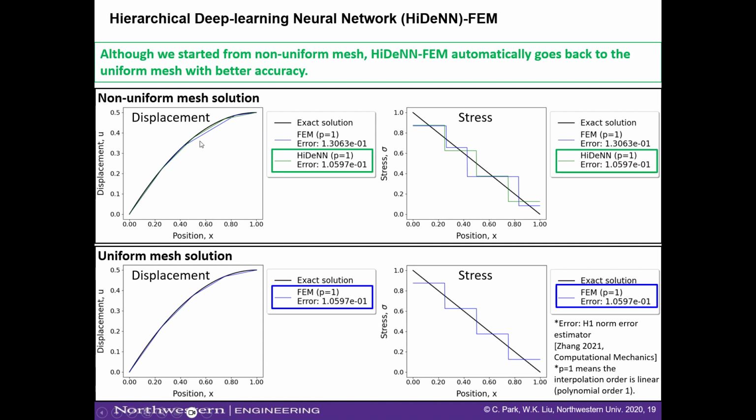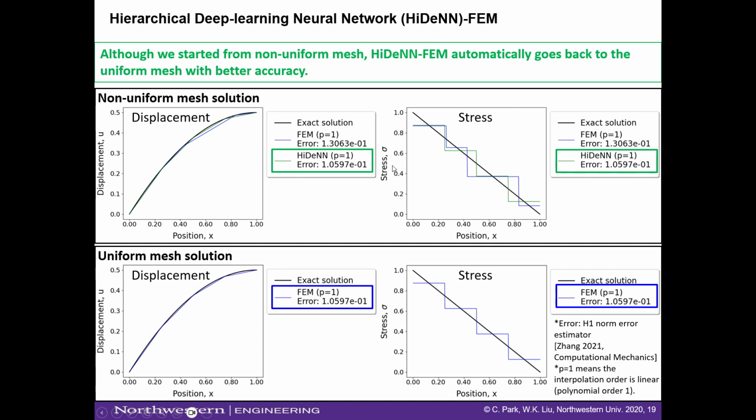HiDeNN FEM is colored green, and after solving it, you'll be able to see here that the nodal coordinates are moving toward the uniformly spaced distribution, which is actually the best one with only 4 elements. So you can see the errors are lower than finite element, of course. So basically, with HiDeNN FEM, we can solve nodal solutions and also optimize the nodal coordinates at the same time. That is the message of this tutorial.